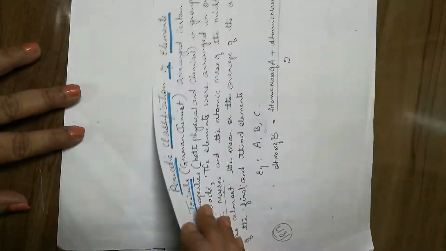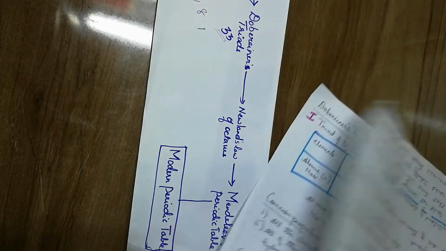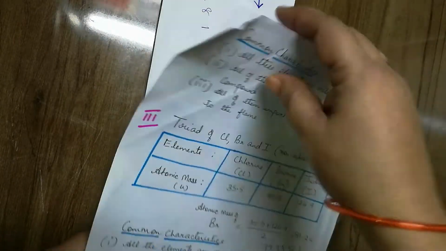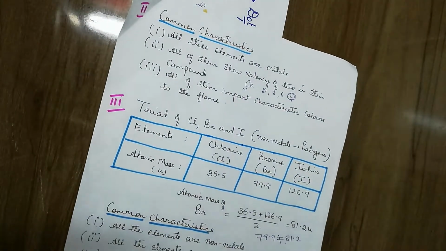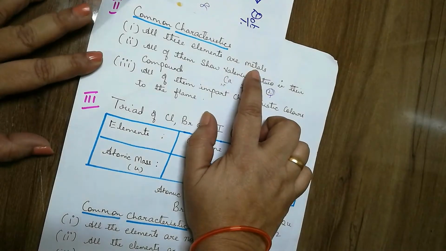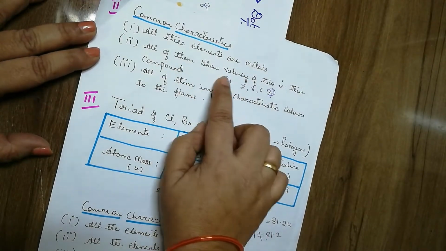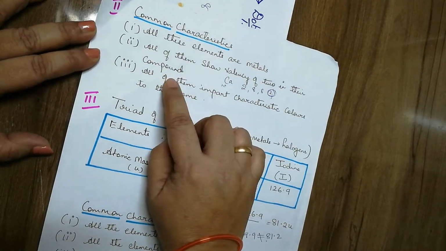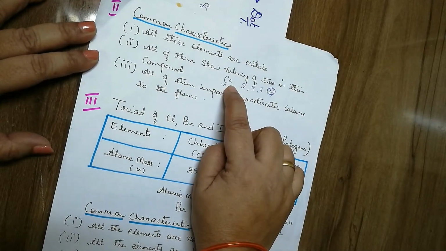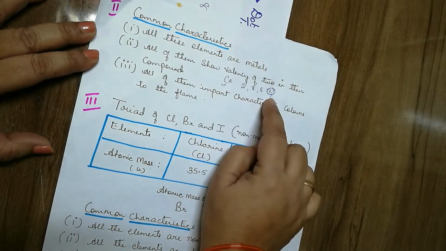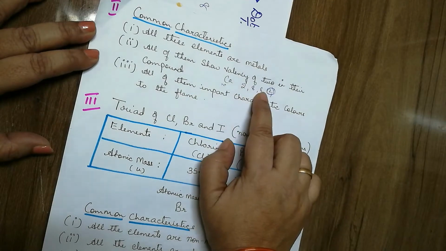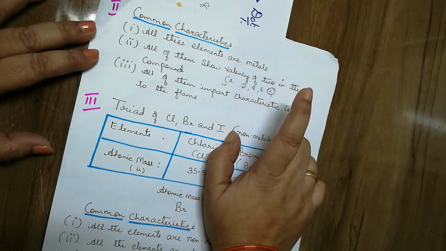Now the similar properties of calcium, strontium and barium. All three elements are metals. All of them show a valency of 2 in their compounds. For calcium, atomic number 20, the electronic configuration is 2, 8, 8, 2, so the valency is 2.